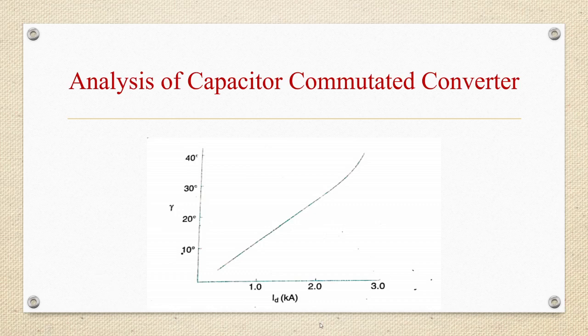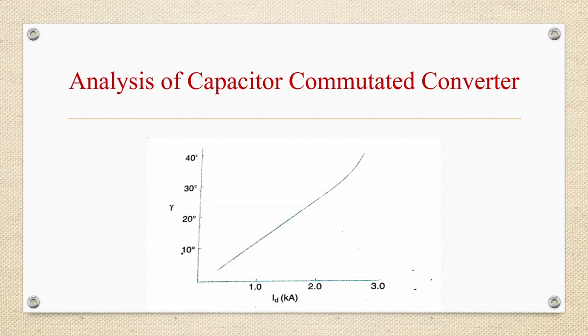So here, on the x-axis we are taking ID in kiloamps, on the y-axis we are taking gamma, and gamma APP is 2 degrees, we are taking the constant value. With weak AC systems connected to an inverter, the maximum power that can be supplied by the inverter can be lower than the rated power as SCR is reduced. So maximum available power can be increased due to the series capacitors. So triple C will improve the performance of a HVDC link connected to weak AC systems.